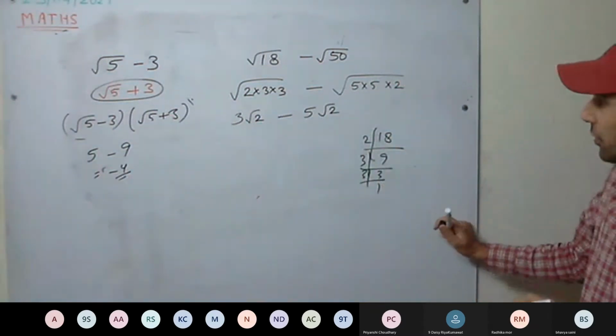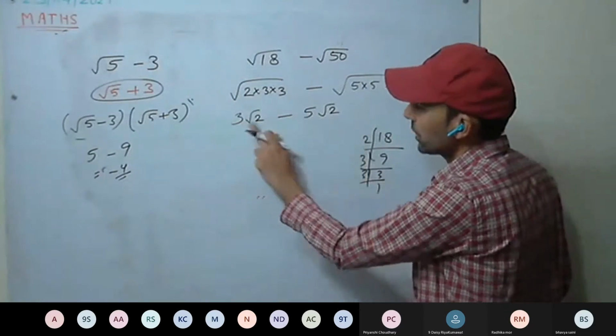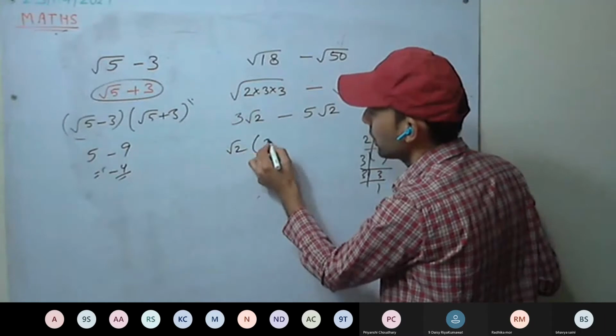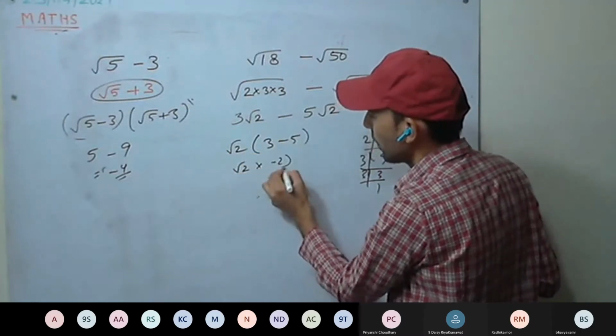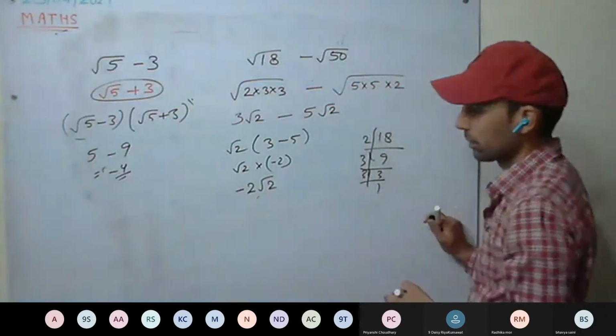We are simplifying it first. Now root 2 we can take common: 3 minus 5. It is root 2 into minus 2, so minus 2 root 2.